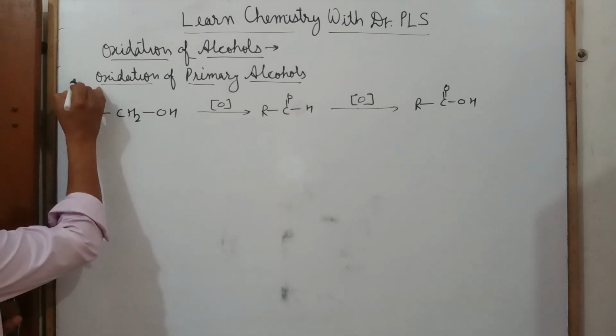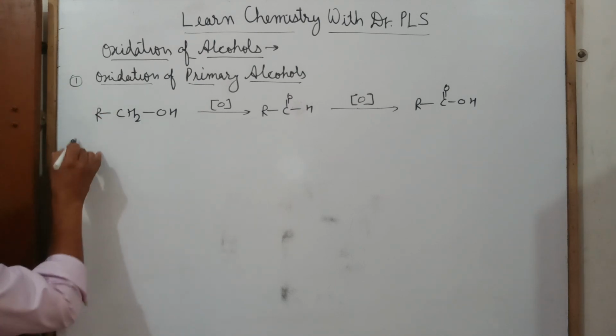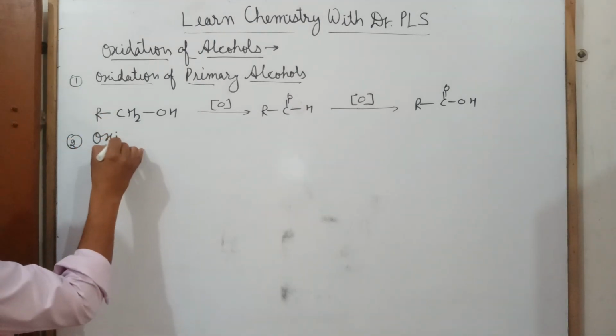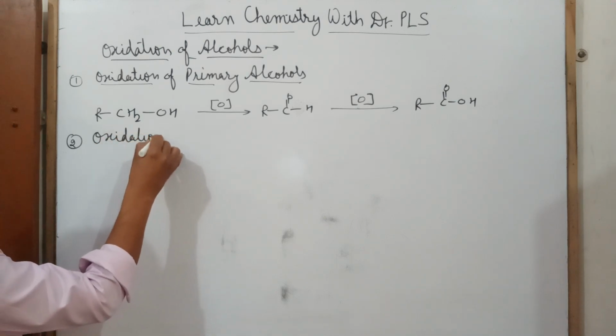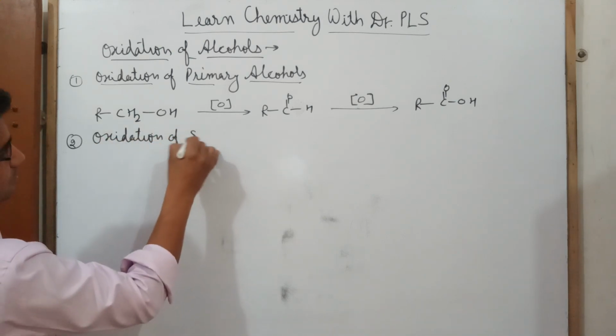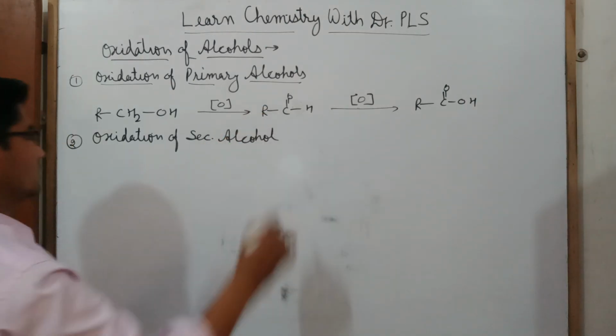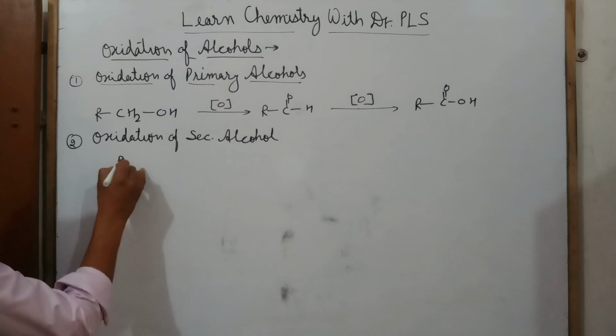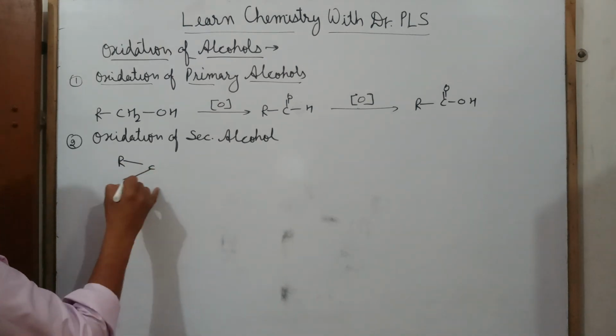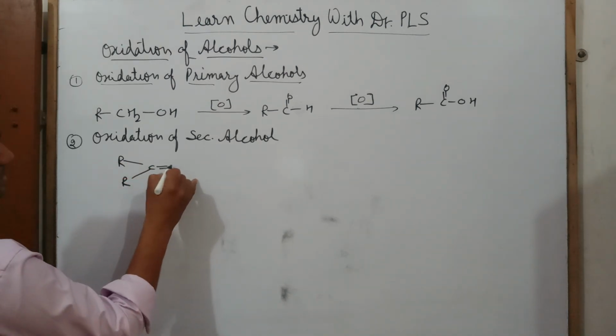Now, if we talk about the oxidation of secondary alcohols, I'm taking the example of a secondary alcohol. I'm writing this like this, OH.